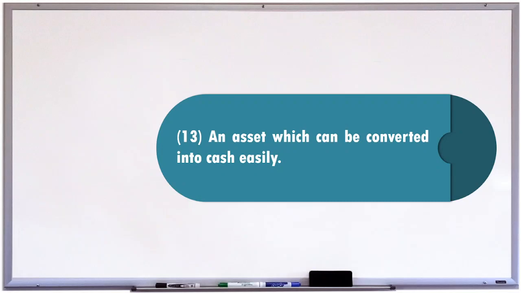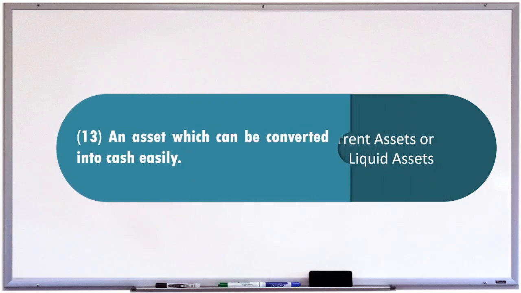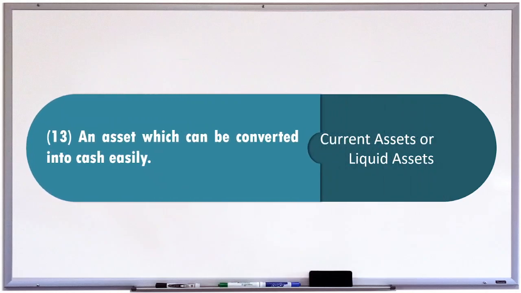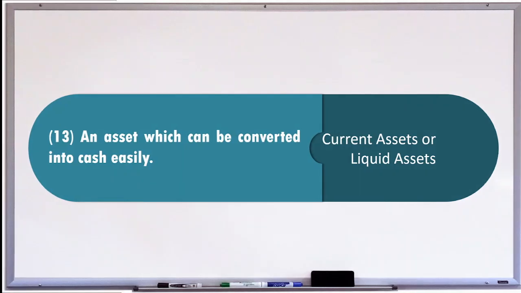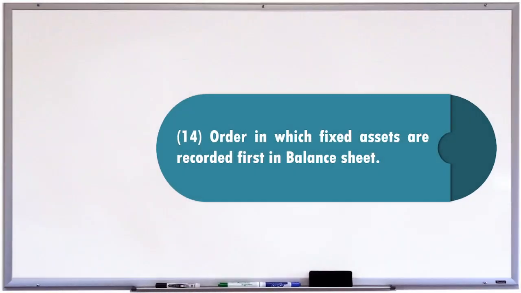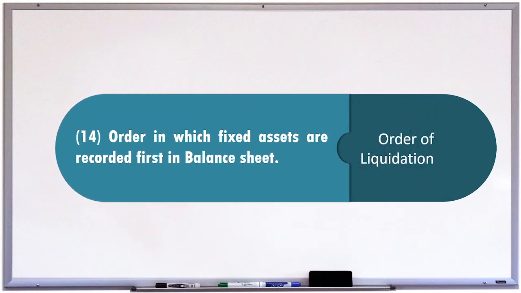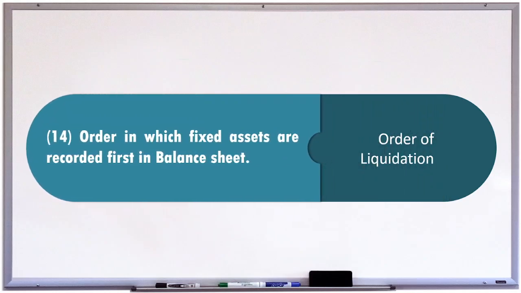An asset which can be converted into cash easily. And the answer is current assets or liquid assets. 14. Order in which fixed assets are recorded first in balance sheet. And the answer is order of liquidation.